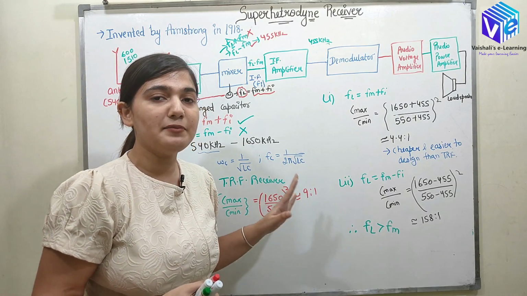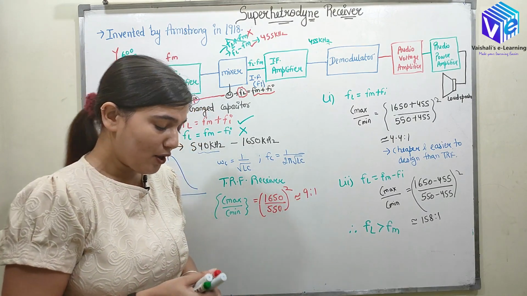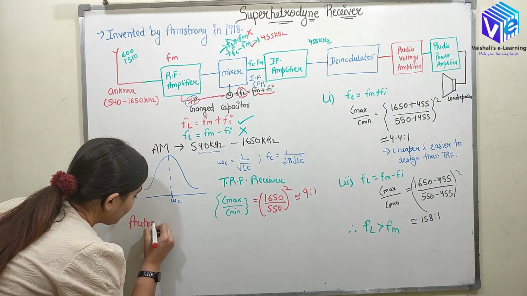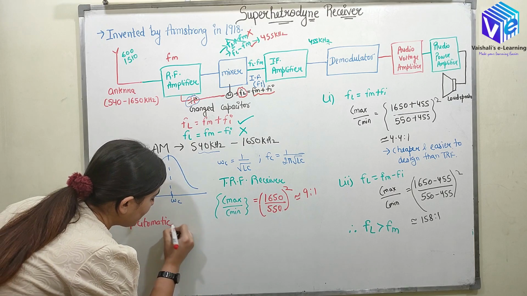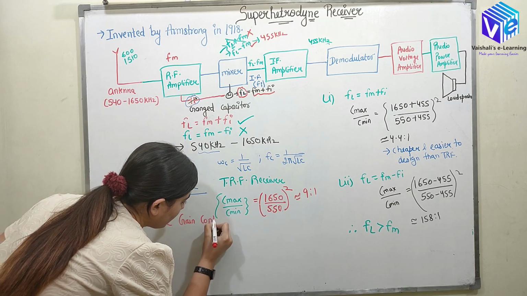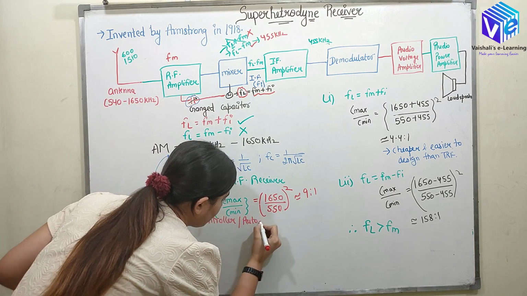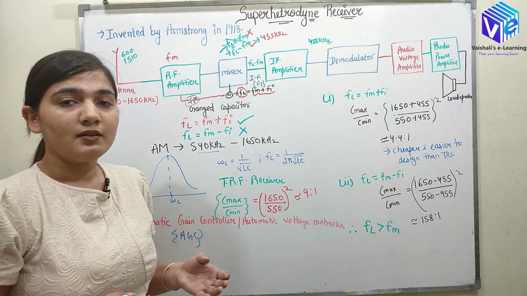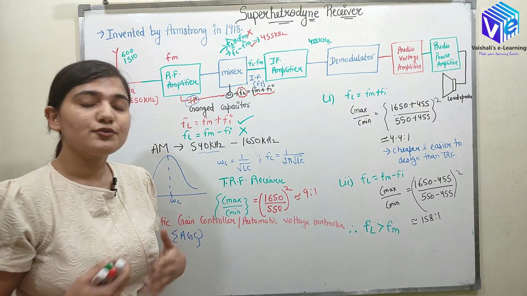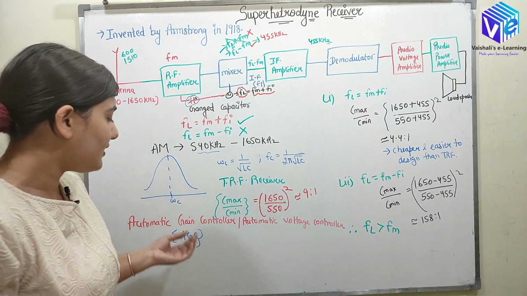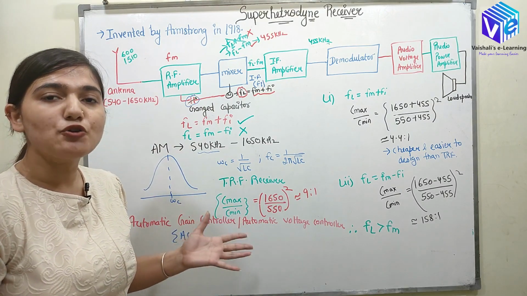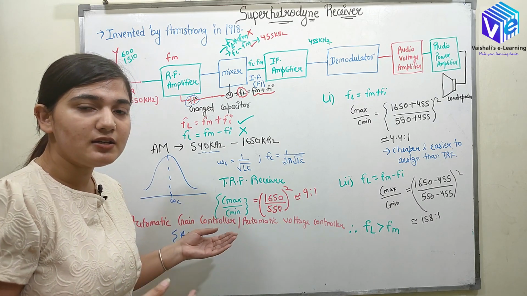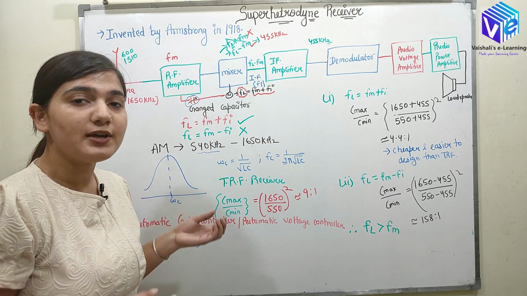One more parameter that I skipped was the automatic gain controller, or automatic voltage controller. The automatic gain controller is used to control the output voltage, or, if you are listening to an audio signal, it will control the output amplitude.